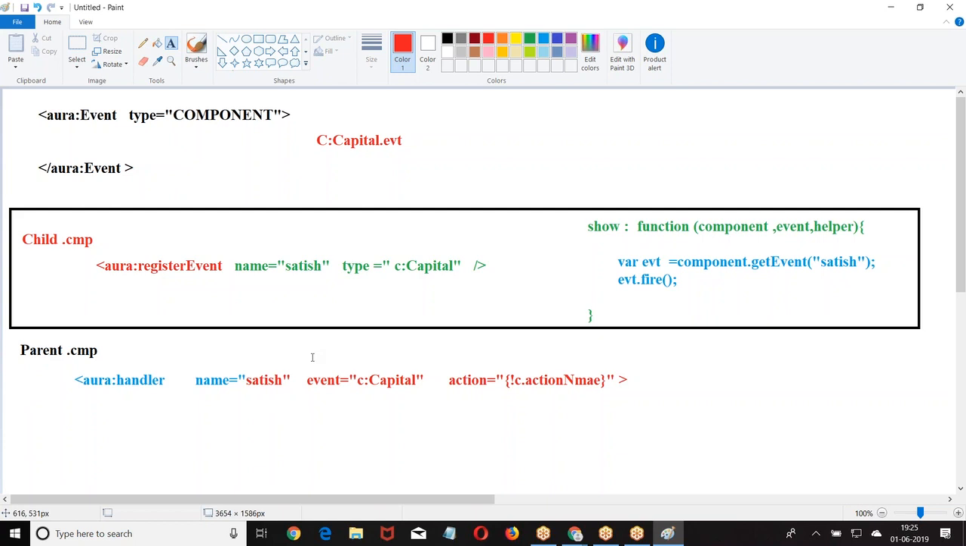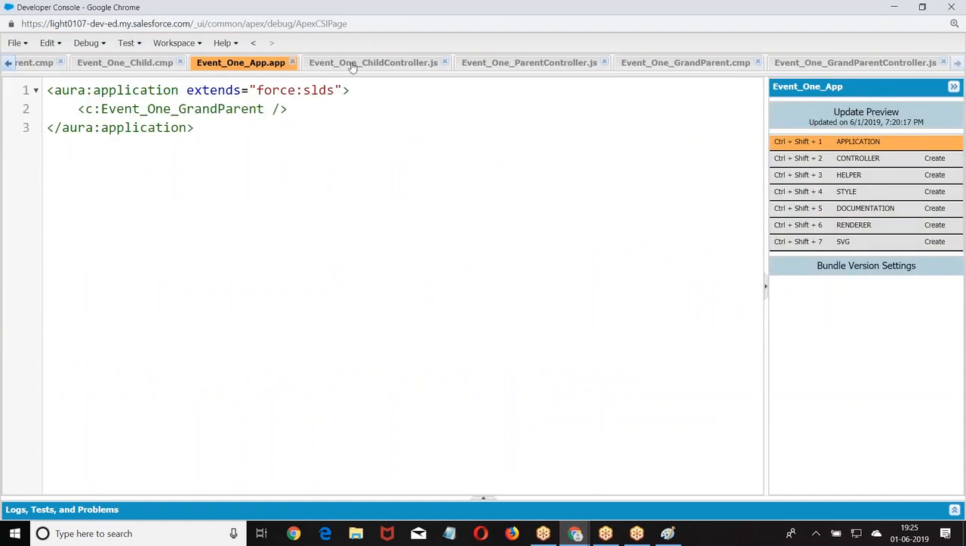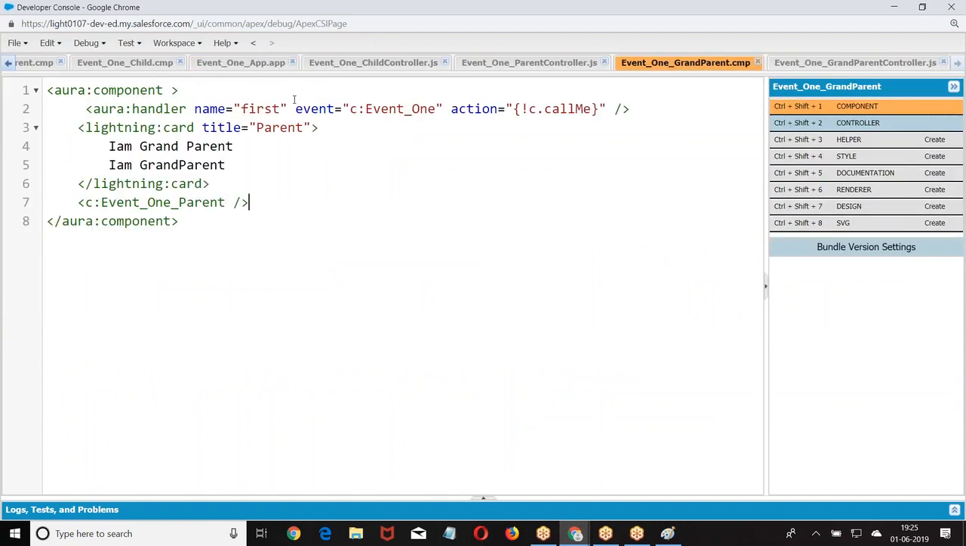So I understand the concept of component events and application events, but my question is how we can apply this in real time. We're going one step at a time. First, I explain what is an event. I'll take an example.